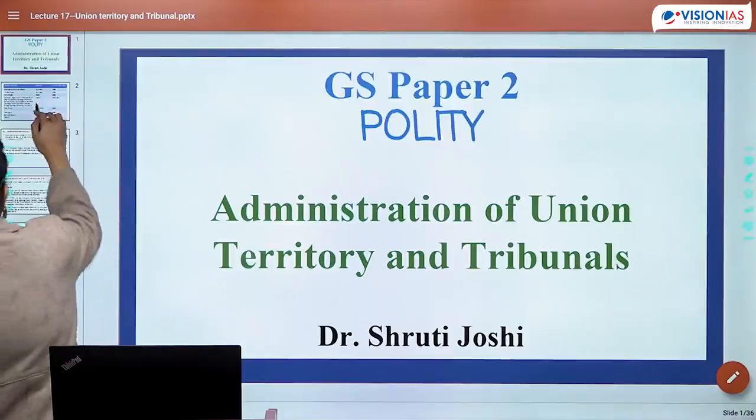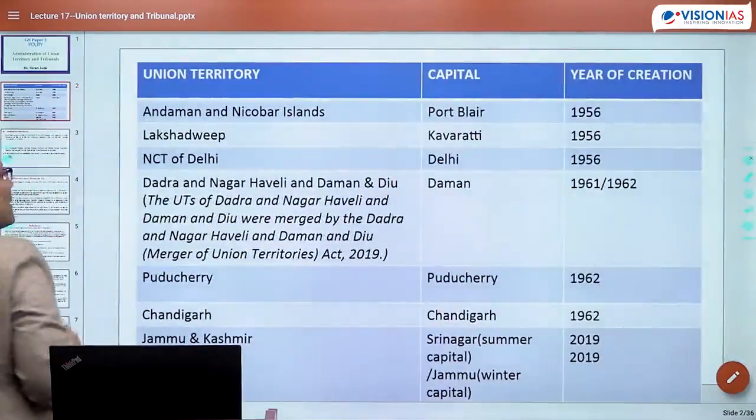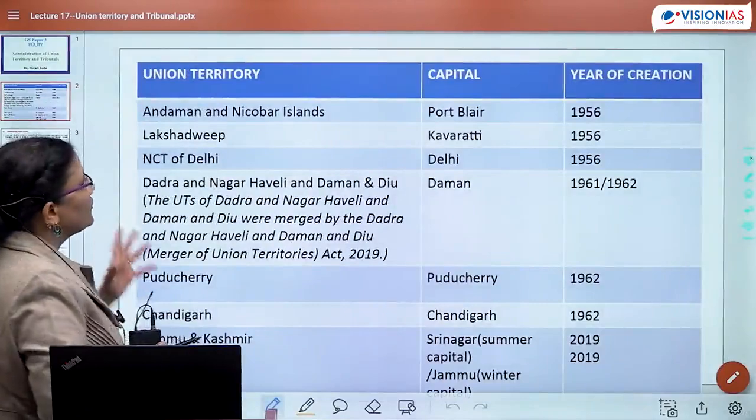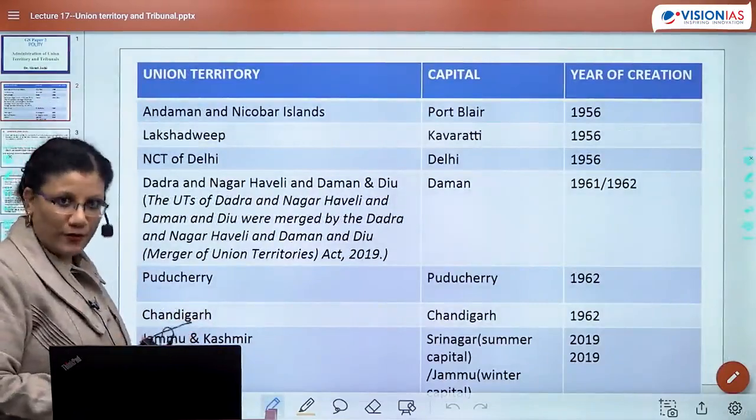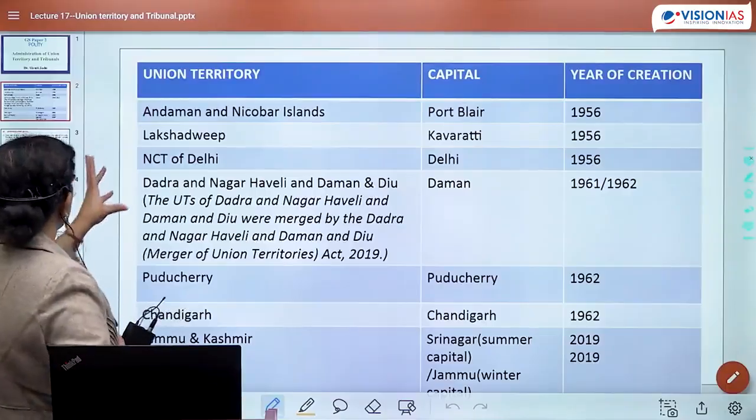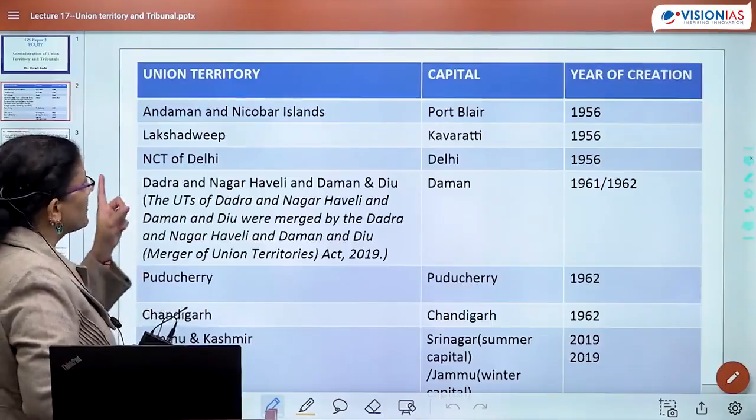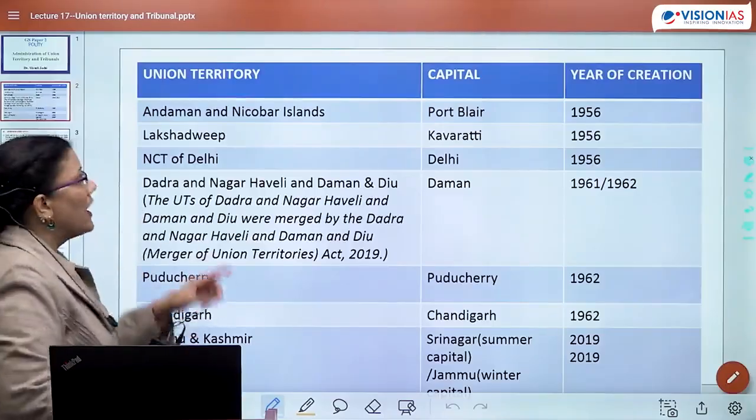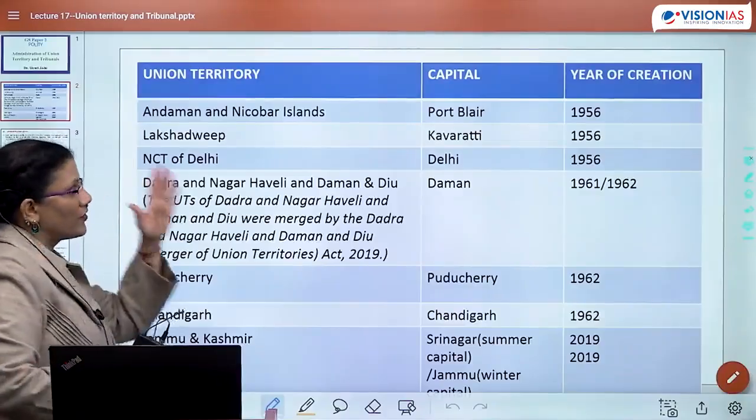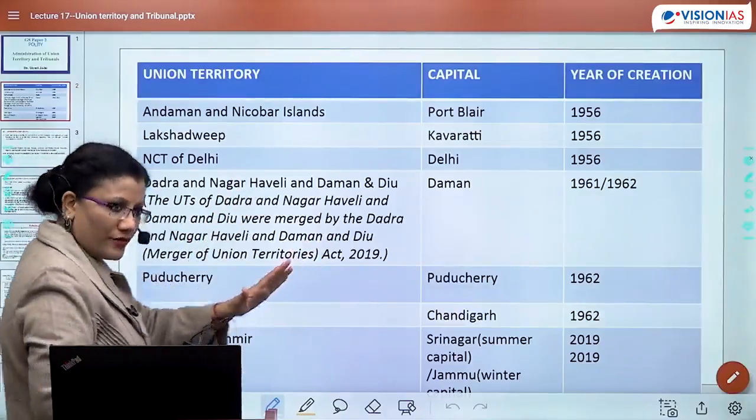So let's start first with a concept regarding UT, how union territories as a body came into existence. So this is basically for your prelims. I have created this table. Reason being, questions like this have been asked: what are the union territories, what is the capital, and what is the year of creation.